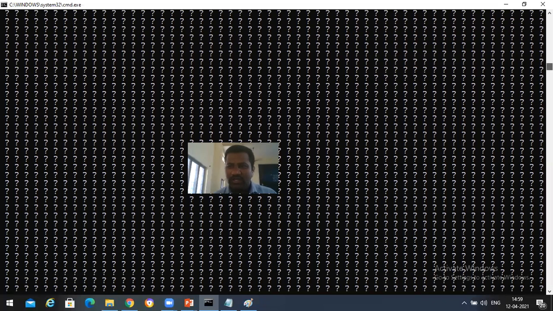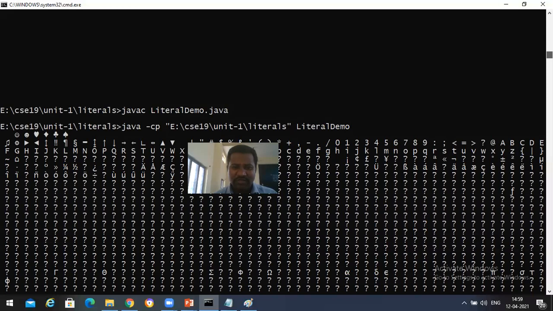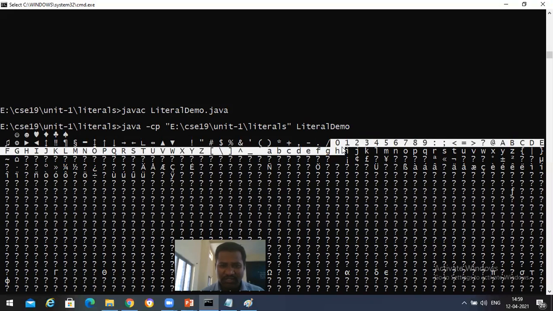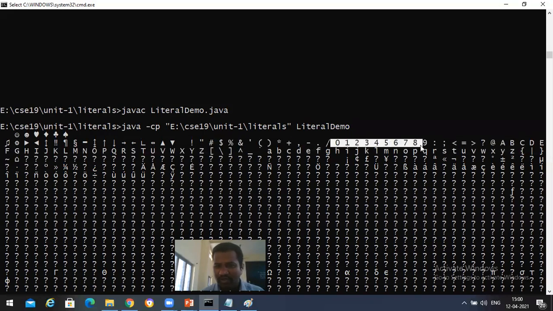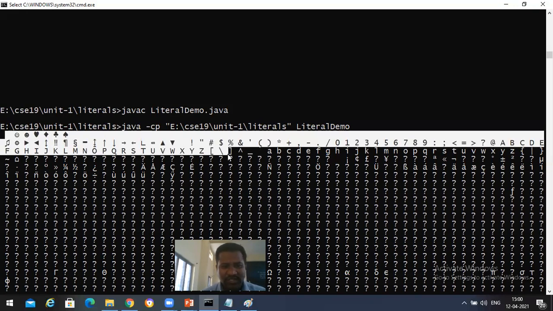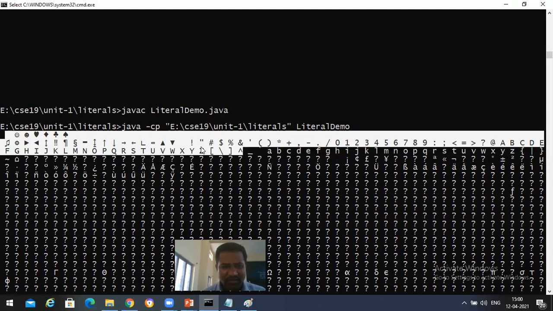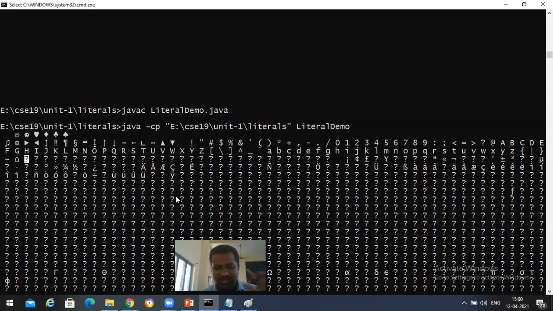You can see over here where our alphabets are. Whatever was supported in our system was displayed over here, right? 0 1 2 3, and these were the symbols that we have, followed by lowercase letters, braces, and a few other symbols. And why did we get this question mark? In the place of the question mark some symbol is there, and that symbol might not be supported by my laptop, so we got those question marks over there.